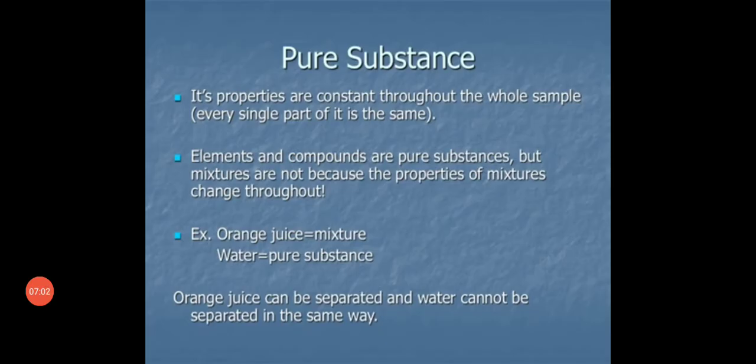Let us see pure substance. Its properties are constant throughout the whole sample. Elements and compounds are pure substances, but mixtures are not, because the properties of mixtures change throughout. Example, orange juice is a mixture. Water is a pure substance. Orange juice can be separated, and water cannot be separated in the same way.